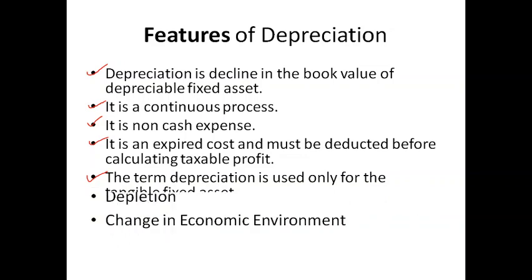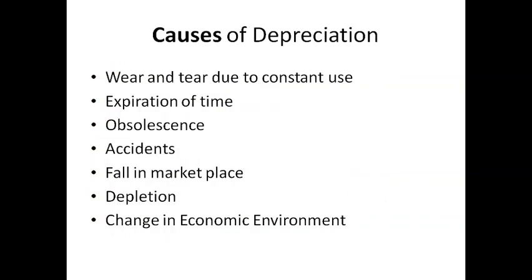Now here are the causes of depreciation: wear and tear due to actual or constant use. As fixed assets are purchased for use in business, due to constant use of these fixed assets in business for generating income, the value of such assets decreases. It is called wear and tear, and this is the main cause of depreciation. Next, expiration of time. Mere passage of time will cause a fall in the value of an asset even if it is not used.